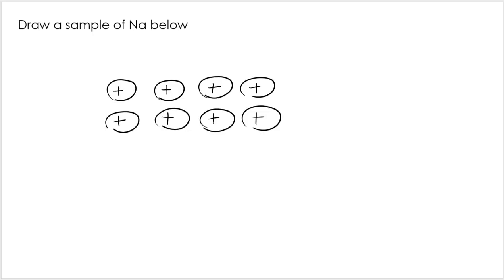So how might you draw a sample of Na? Again, I'm going to recommend you stick to this similar format if you're ever asked to draw them. Questions will often specify you need to draw 8 of the ions, and you need to show it's a regular structure. So that's what I've shown there. Occasionally you might need to include electrons. For that you would need to remember that each sodium atom has 1 delocalized electron. So this would be matched with 8 electrons through the structure.